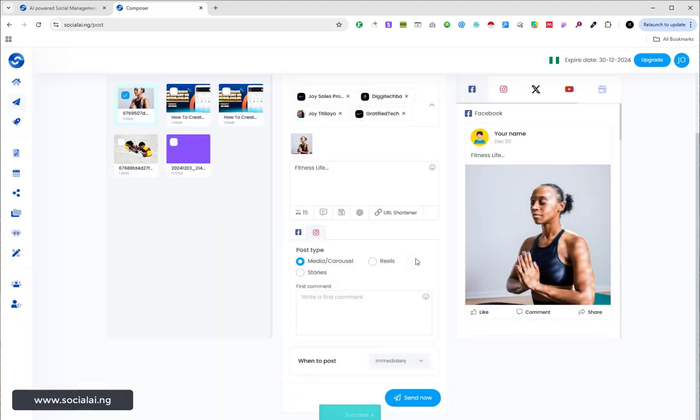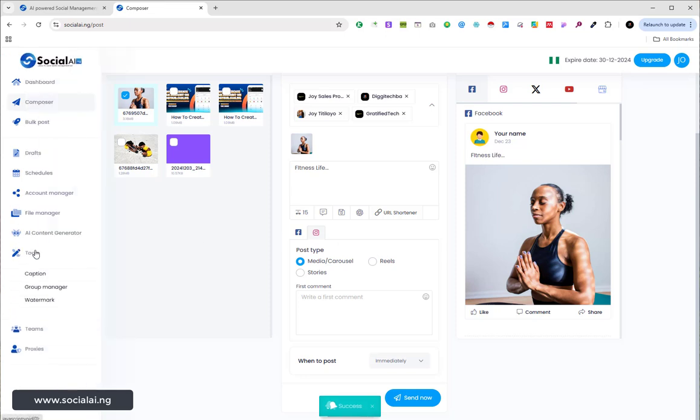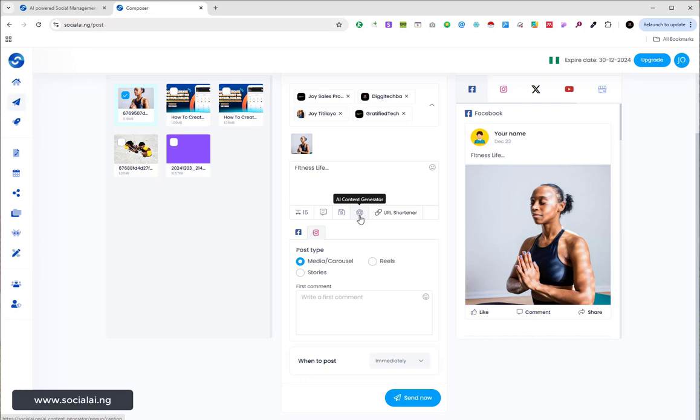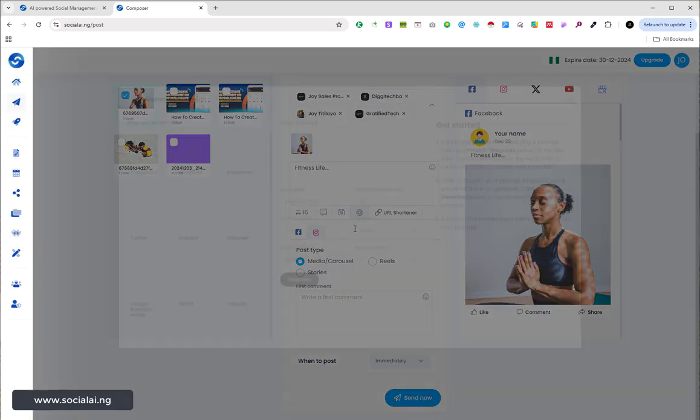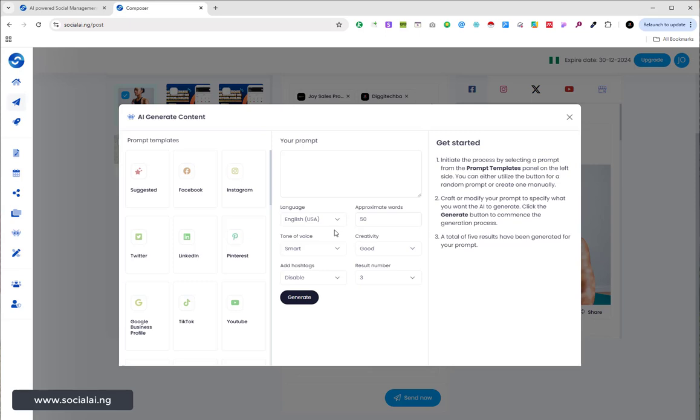So once I click on post, my caption is going to be saved, and I can get this under these tools and caption later on. Another thing you can do is generate your content with AI. Don't forget, everything I'm doing here on laptop, I can also do on phone. Everything works on both laptop and phone, or even tablet. It works across all devices, so everything can be done on any device, right?